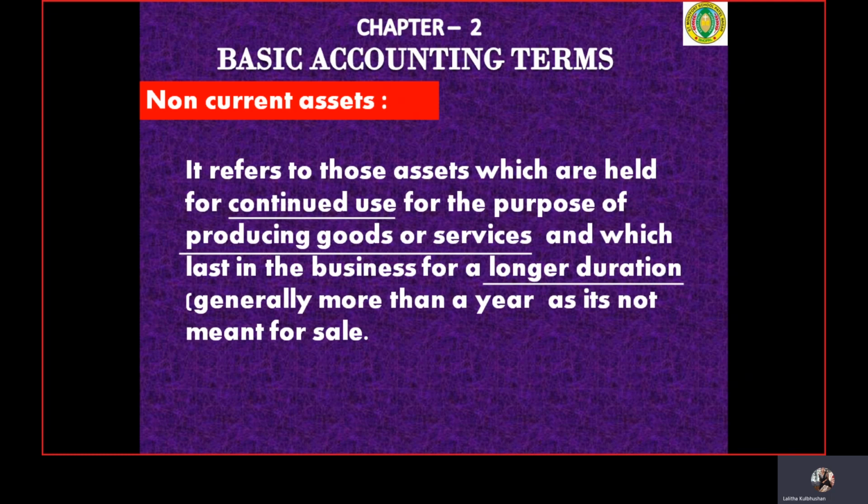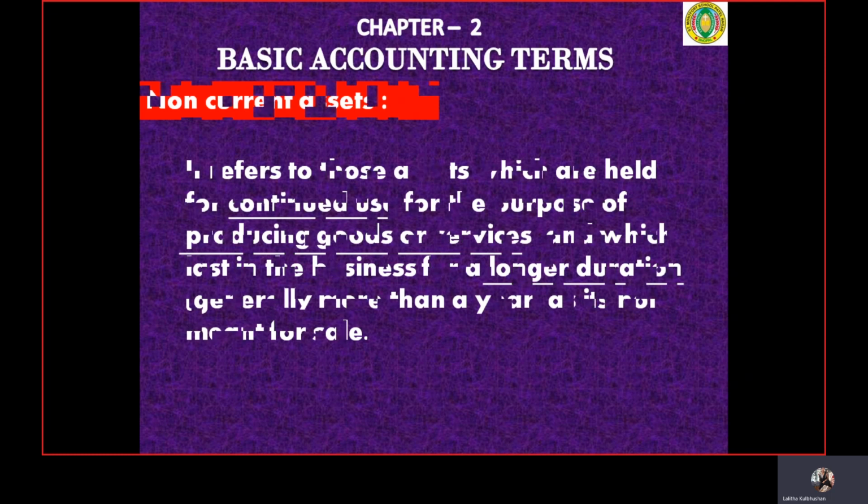Number one, it should be there in the business for continued use. Second, these assets help in the earning capacity of the business, and generally they exist in the business for a longer duration.